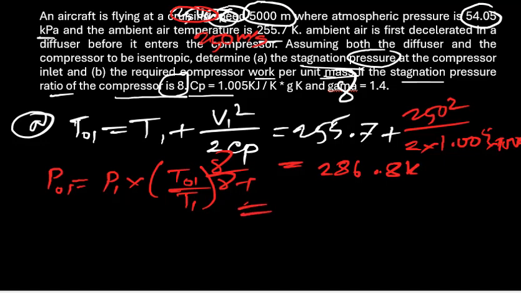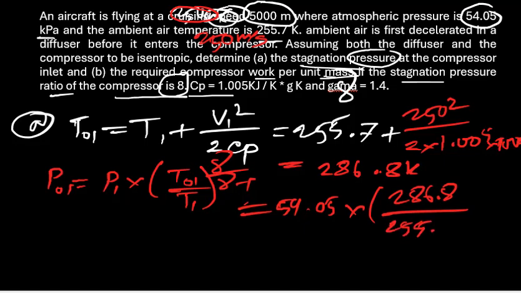Just putting in the values, the P1 pressure we know is 54.5, and the temperature after the calculator we have got is 286.8, divided by the initial temperature 255.7, to the power gamma 1.4 divided by 1.4 minus 1.